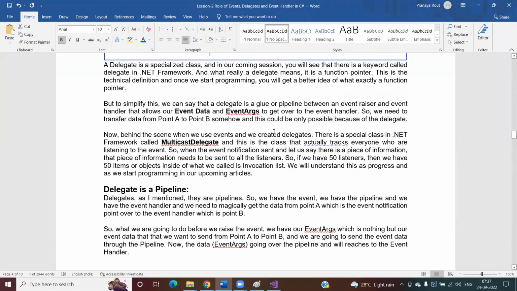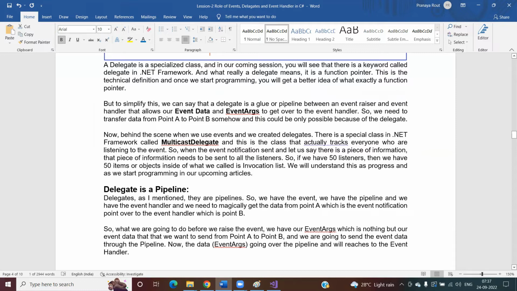Now, behind the scenes, when we create events, actually delegates are created. There is a special class in the .NET framework called MulticastDelegate, and this is the class that actually tracks everyone who is listening to the event, right?